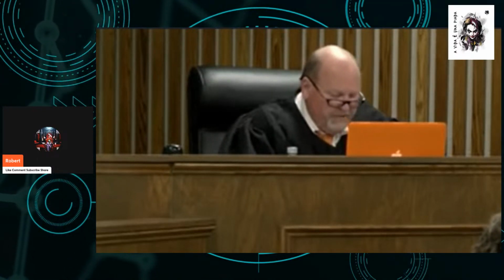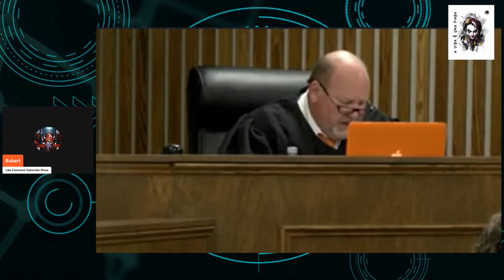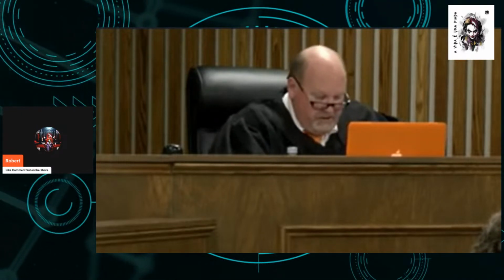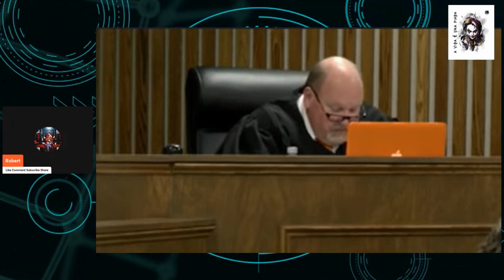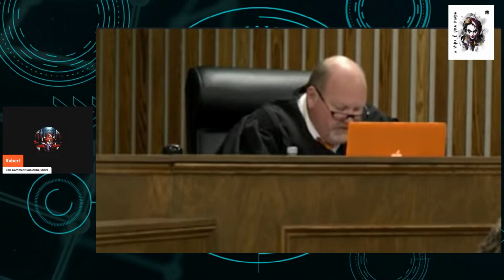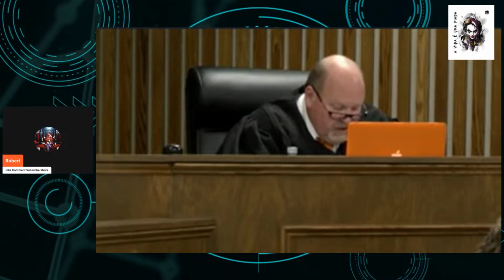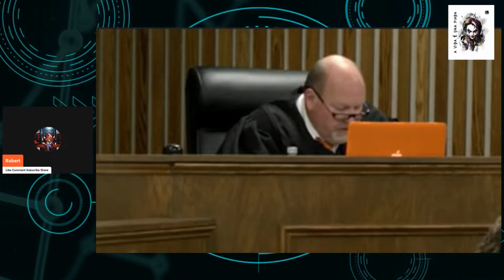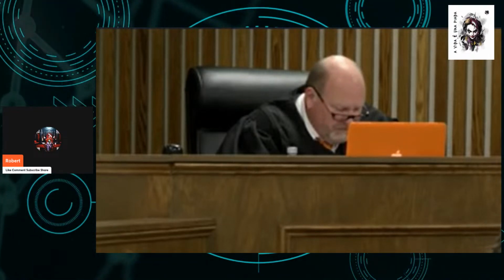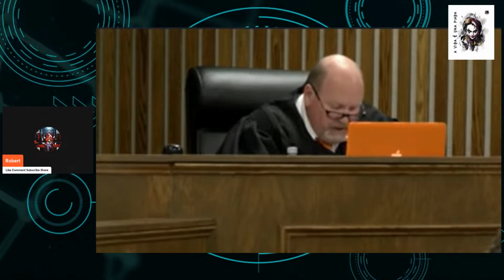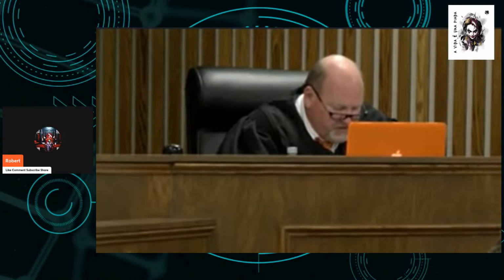Lesser included offense, counts 4 and 5, reckless aggravated assault. Any person who commits the offense of reckless aggravated assault is guilty of a crime. For you to find the defendant guilty of this offense, the state must prove beyond a reasonable doubt the existence of the following essential elements: 1, the defendant recklessly caused bodily injury to another, and 2, that the act resulted in serious bodily injury. For the purpose of this count, recklessly, bodily injury, and serious bodily injury are defined for you in the definition section of these instructions.